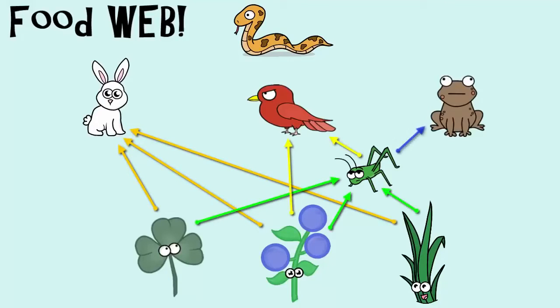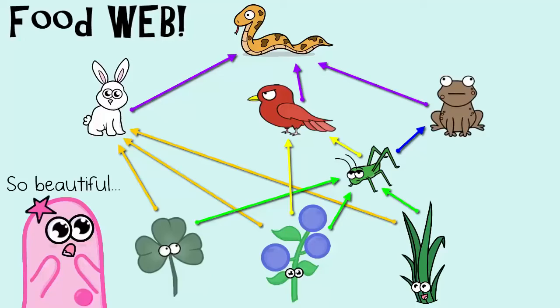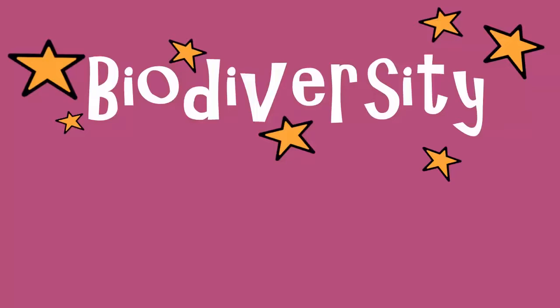A food web is made up of multiple food chains that interact together. So notice how now we have multiple food chains here tied in with our original to make a food web. The beauty of a food web is that it shows more interactions among a variety of producers and various level consumers. It also can show biodiversity.